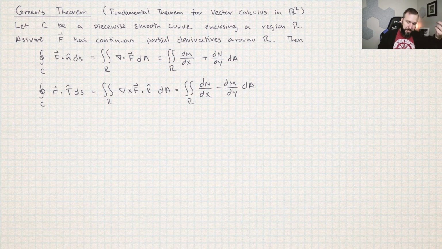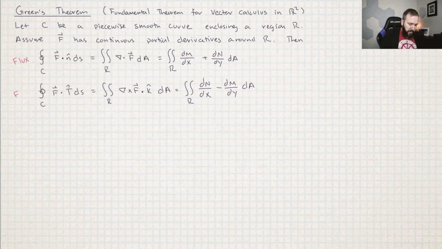The actual statement of Green's theorem is a relationship between line integrals and double integrals. Hopefully you can see this first line integral is the projection onto the normal vector. So that makes this one the flux. I would also call it the normal form. And this one is the projection of the vector valued function onto the tangent vector.